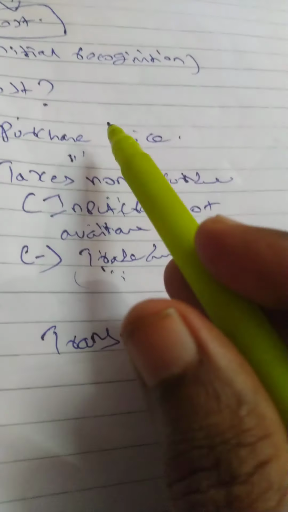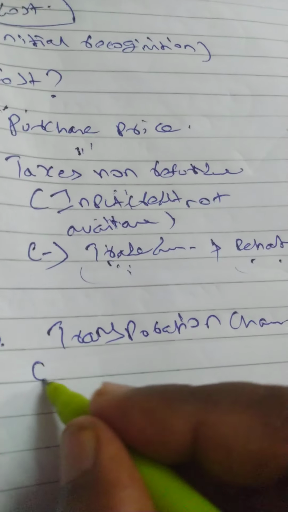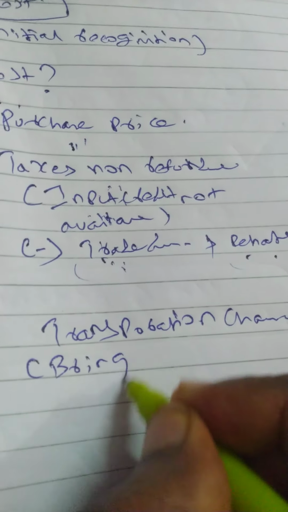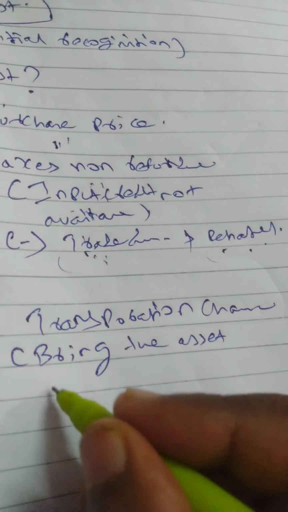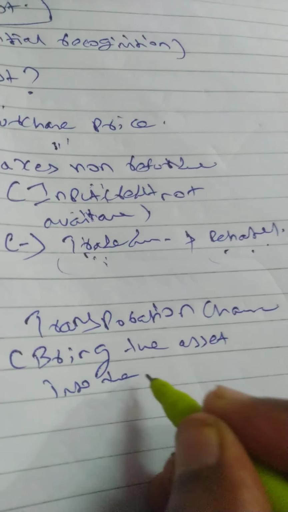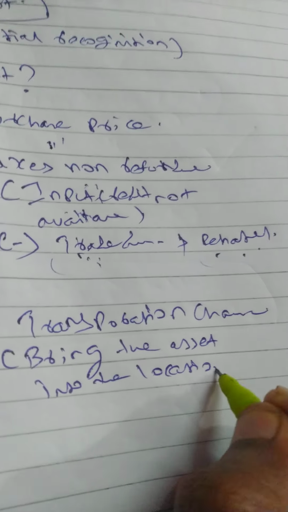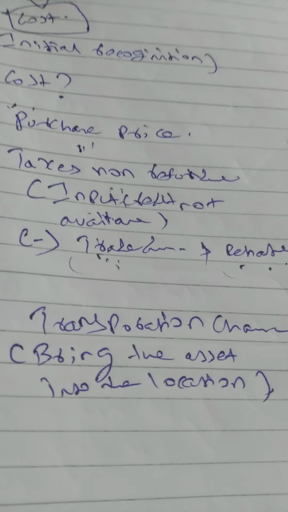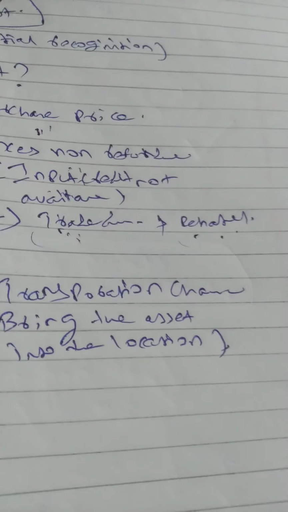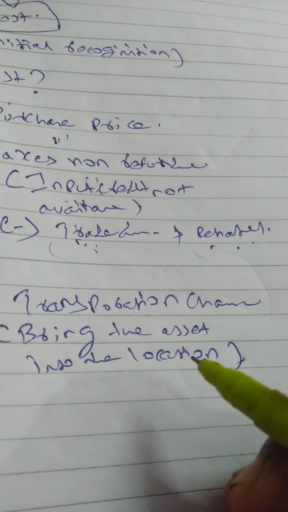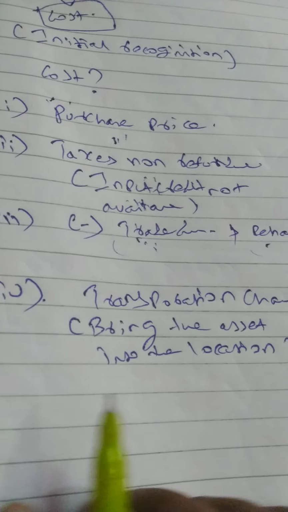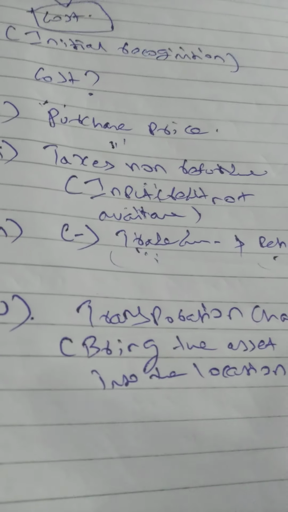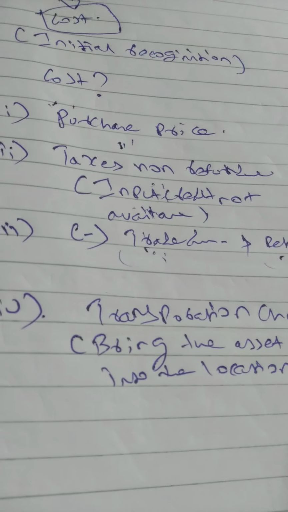To bring the asset into the location. Okay, for that purpose we are incurring some transportation cost. Normally carriage inwards, no? Carriage inward, carriage outward. Carriage inward is a transportation, assets are coming inside.